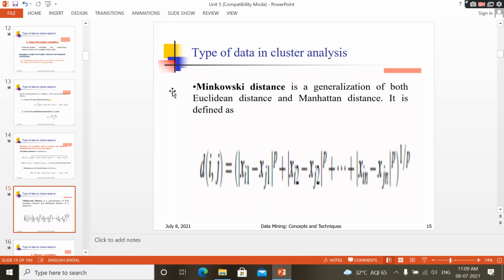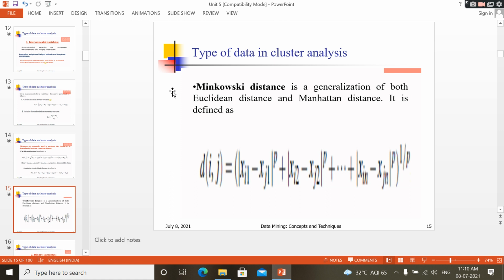In a similar way, you can find the Minkowski distance: d(i,j) equals mod of xi1 minus xj1 power p, plus mod of xi2 minus xj2 power p, plus and so on, mod of xin minus xjn power p, whole power 1 by p. This is the Minkowski distance. You have to find these three distances for each and every point. This is very important. Then you find the distance between those items and you can form a good cluster.